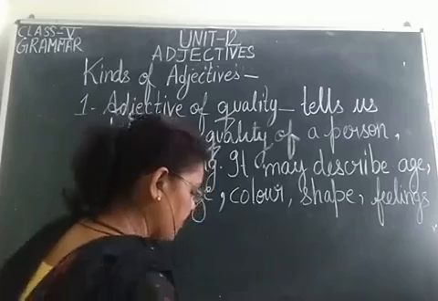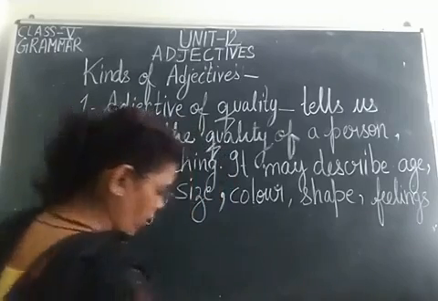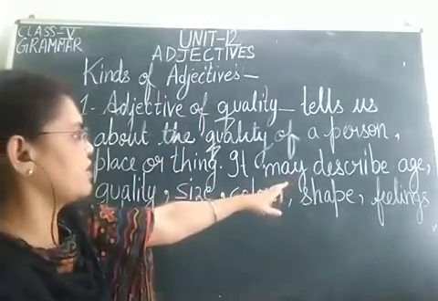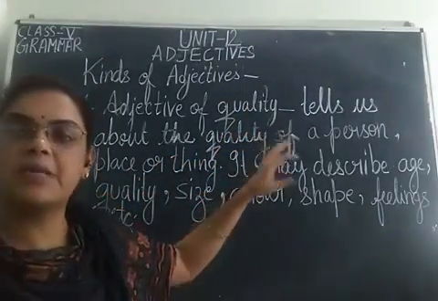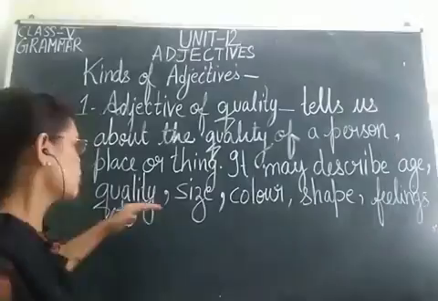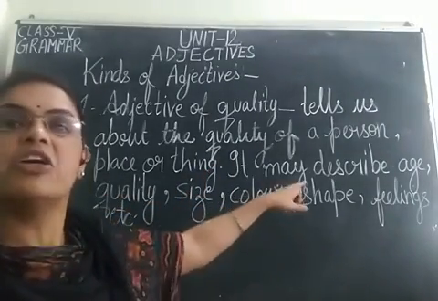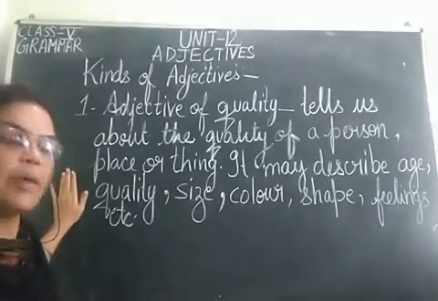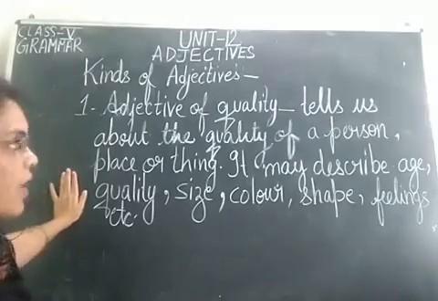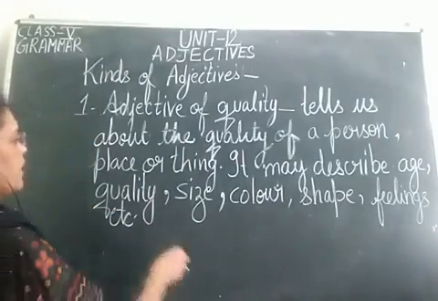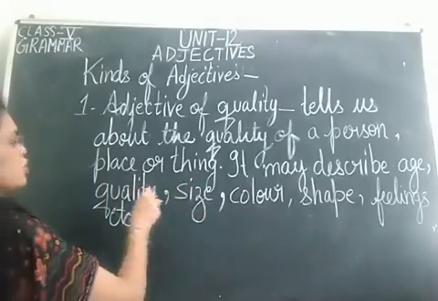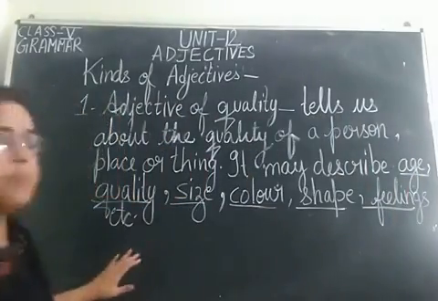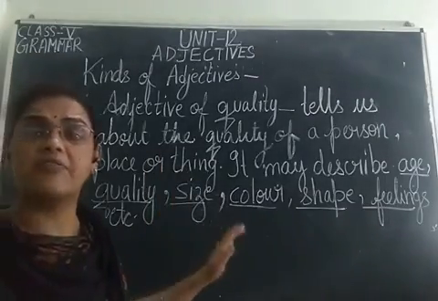Now I will write some examples so that adjective of quality is clear to you, and you need to keep in mind that adjective of quality describes the quality of a person, place or thing. It tells us about the age, quality, size, color, shape, feelings, etc. Now I write some examples of adjective of quality, but the things need to be kept in mind. Beta, all those words which tell about the quality, size, color, shape, feeling, age of a person, place or thing, these are all adjective of quality.